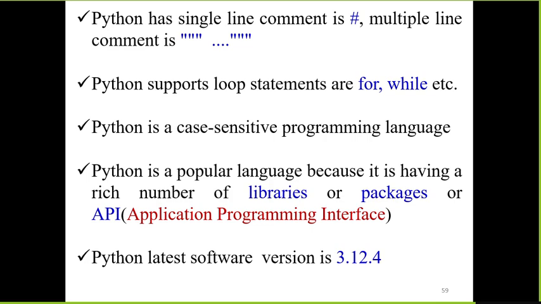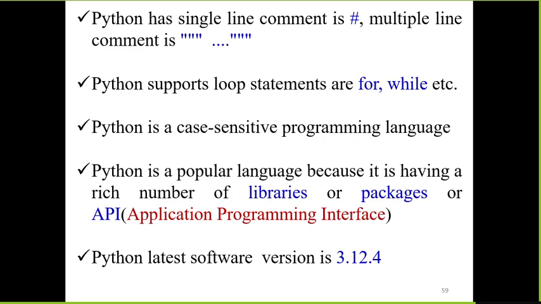Python is a case sensitive programming language, that is, capital A value is 65, small a value is 97. Based on the ASCII values, we calculate the binary equivalent number of each character on the keyboard. That's why Python is a case sensitive programming language. Python is so popular because of a rich number of libraries. Libraries are also called packages or application programming interfaces.